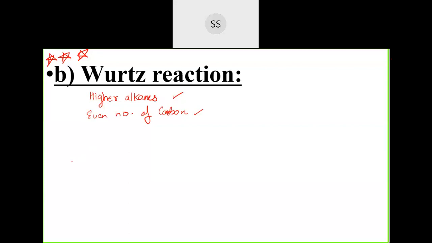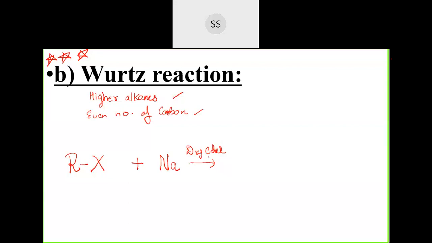Okay, now let us see what Wurtz has done, how the reaction he has done is, he took alkyl halide. Alkyl halide, you know how to write now. RX is the general representation of alkyl halide. Okay, and alkyl halide was made to react with the sodium. Okay, sodium metal is taken in the presence of dry ether. This is a solvent, okay. Dry ether is a solvent which is used for the reaction.